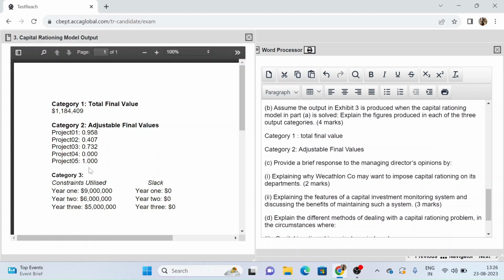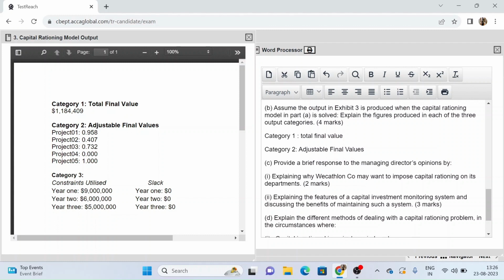Now in this case, what does this mean? Project 5 will be taken fully, project 4 will not be taken at all, and then project 3 will be taken 73.2%, project 2 will be taken 40.7%, and project 1 will be taken 95.8%.